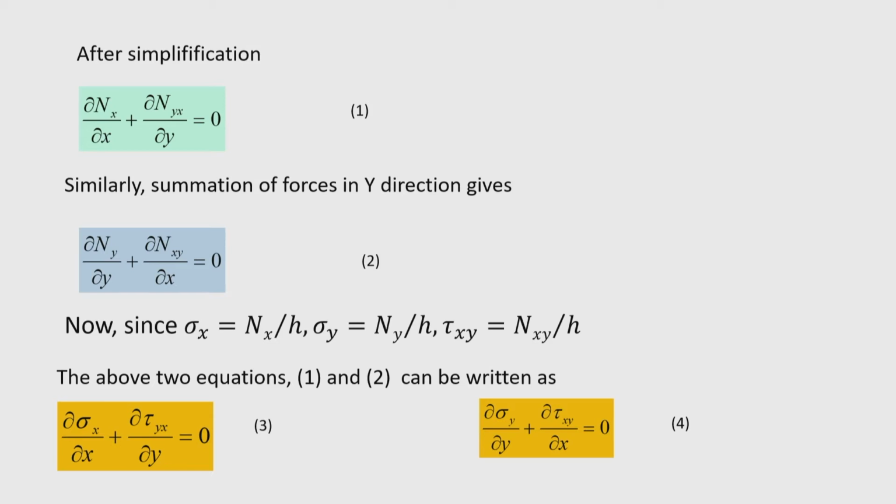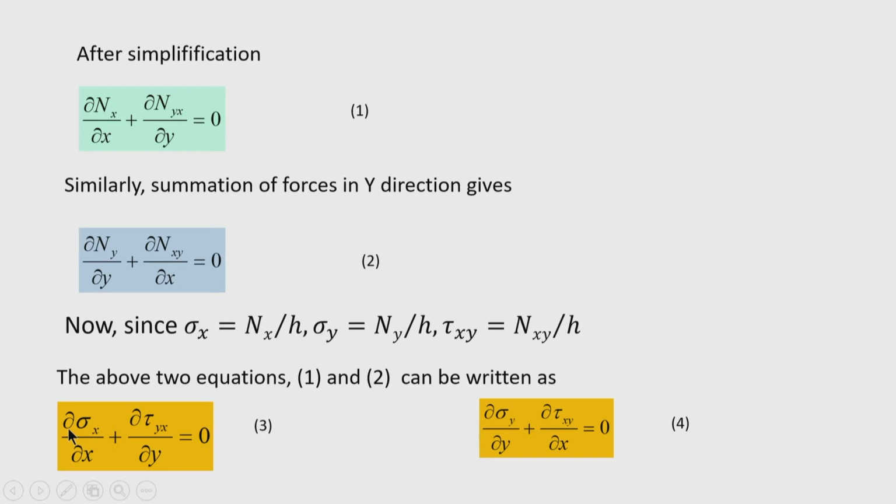Now, if we take a unit width of the plate, and Nx is uniform, then we can write sigma x equal to Nx by h. Similarly, we can write sigma y is equal to Ny by h, and tau xy we can write Nxy by h. So, substituting Nx equal to sigma x into h, Nyx equal to tau xy into h,